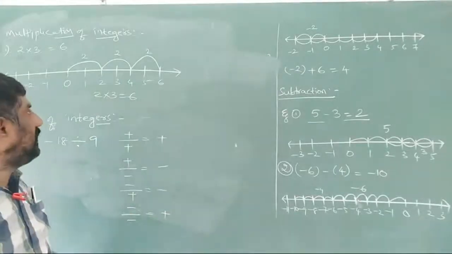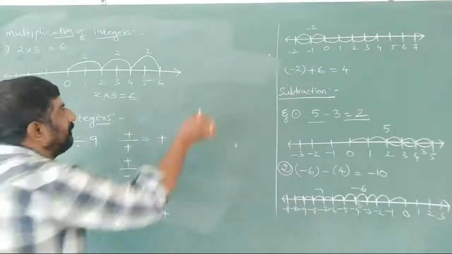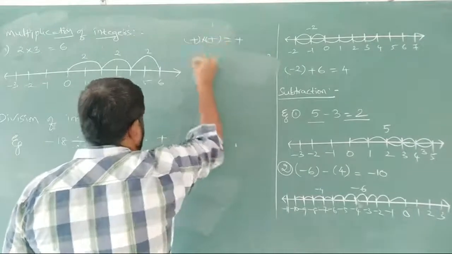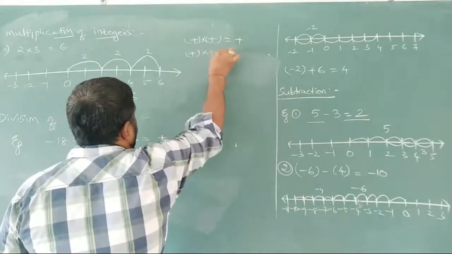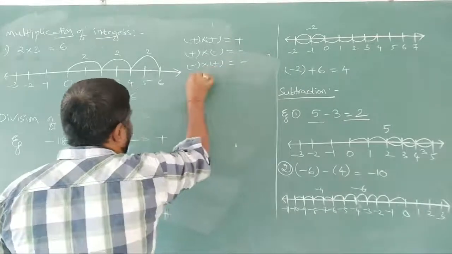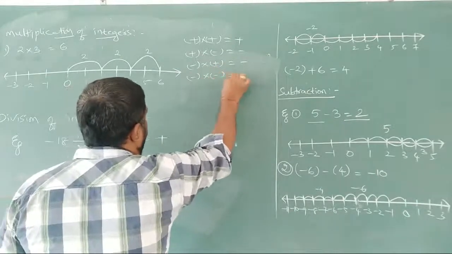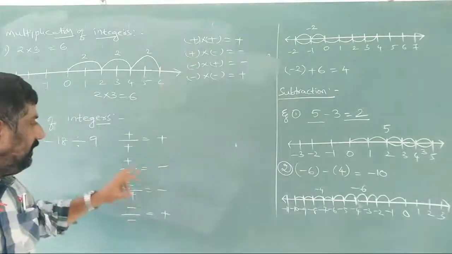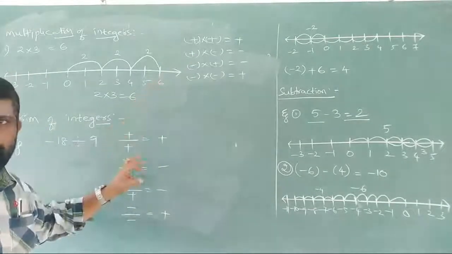Already we know in multiplication also the same thing. What it is, we have plus into plus, we get plus. Plus into minus, will get minus. Minus into plus will also get minus. And minus into minus will get plus. This is multiplication and this is division. The same principle will work out here.